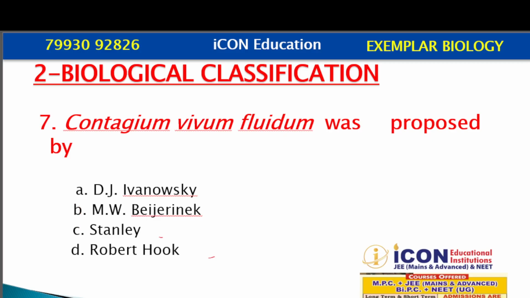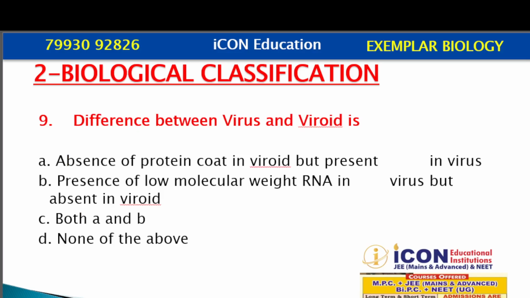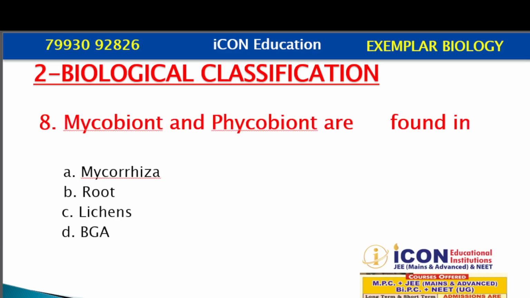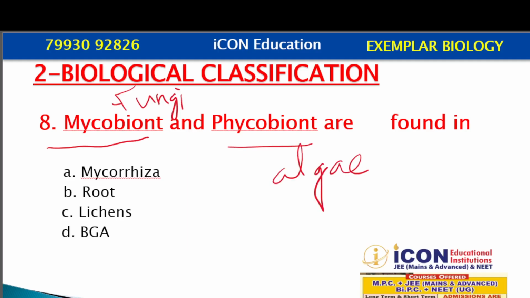Question number 8. Mycobiont and phycobiont are found in. Mycobiont is the term related with fungi, and phycobiont is the term related with algae. These two live in association with each other in the group called lichens. So phycobiont and mycobiont live in association in the group called lichens.